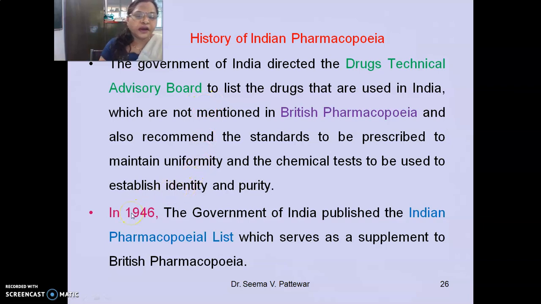Again in 1946 the Government of India published the Indian Pharmacopoeial List which serves as a supplement to the British Pharmacopoeia. It means the Indian Pharmacopoeial List gives supplementary information to the British Pharmacopoeia.